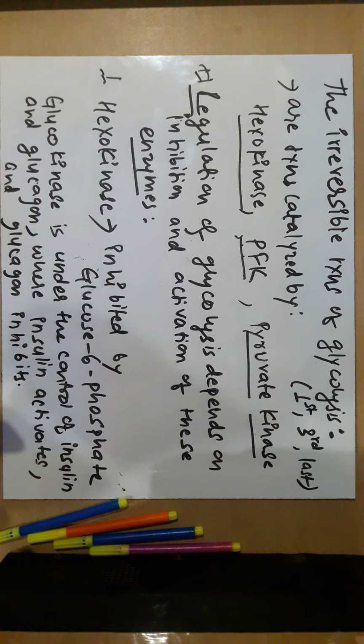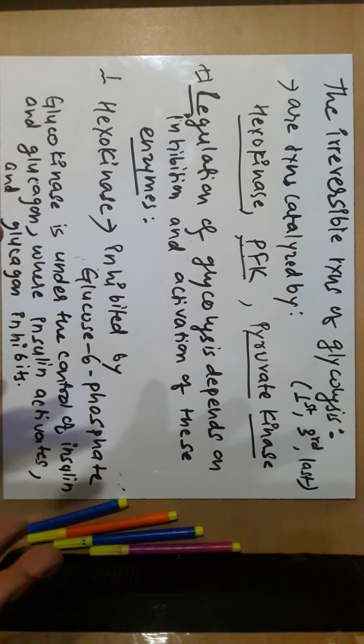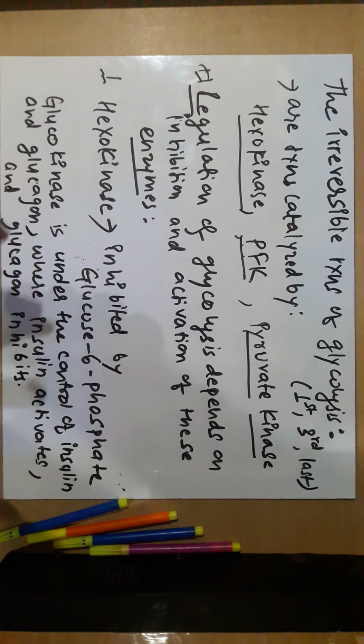But glucagon is responsible for the release of stored glucose, that is glycogen, so glucagon will inhibit. Keep this general concept in mind so you never get confused whether insulin inhibits or activates. Insulin activates and glucagon inhibits.